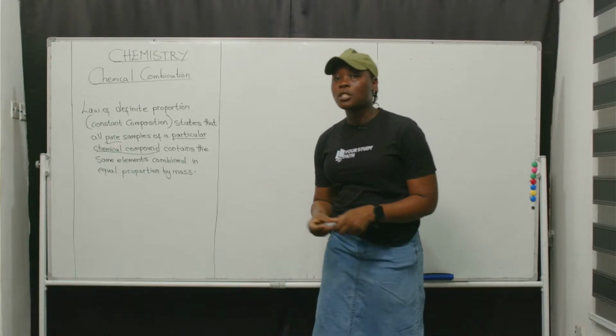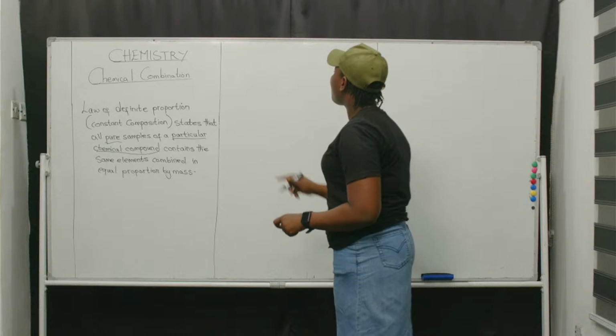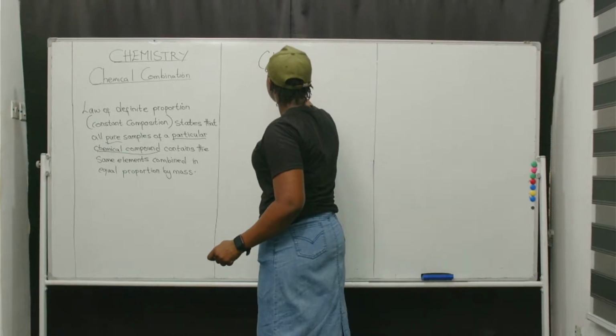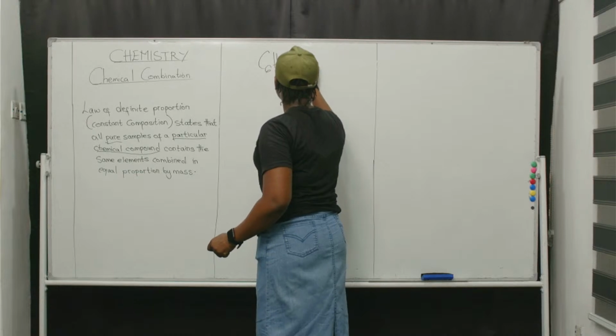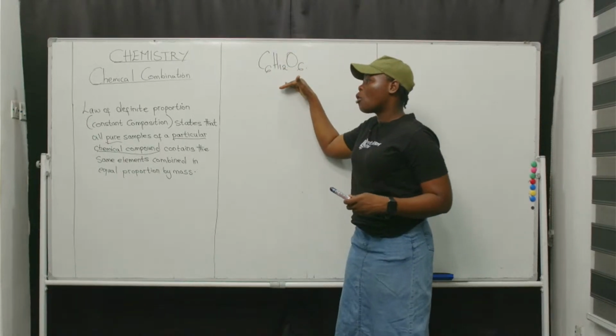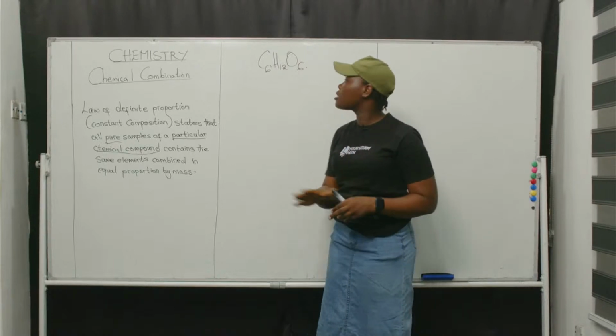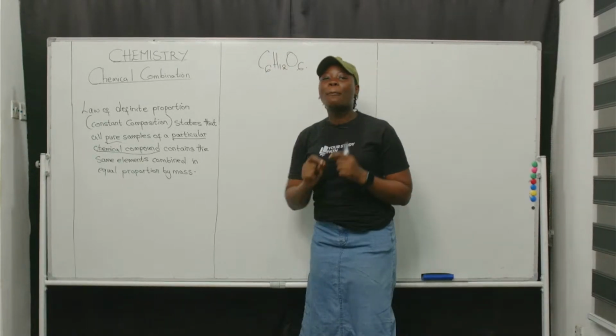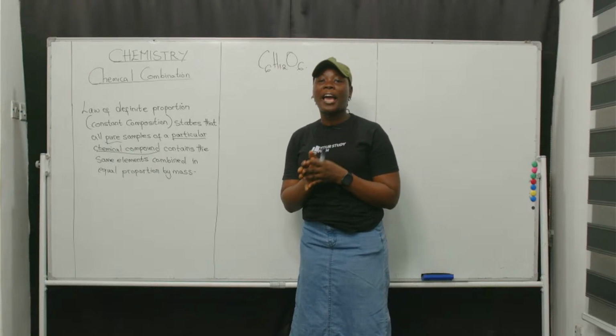That means that all pure samples of a particular compound, let's say glucose, contain the same elements: carbon, hydrogen, and oxygen combined in equal proportion by mass.